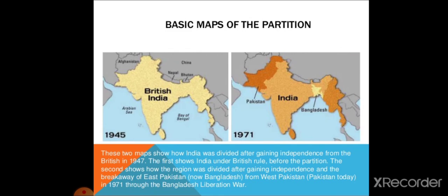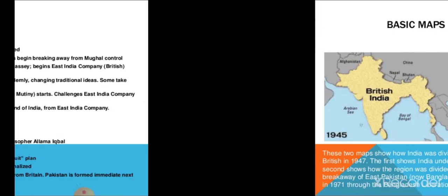Basic maps of the partition. As you can see, there are two maps of India. The first map is of British India and the second map is India after the partition. These two maps show how India was divided after gaining independence from the British in 1947. The first shows India under British rule before the partition. The second shows how the region was divided after gaining independence, and the breakaway of East Pakistan, now Bangladesh, from West Pakistan, Pakistan today, in 1971 through the Bangladesh Liberation War.